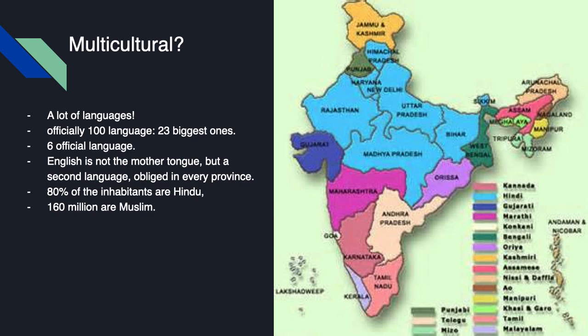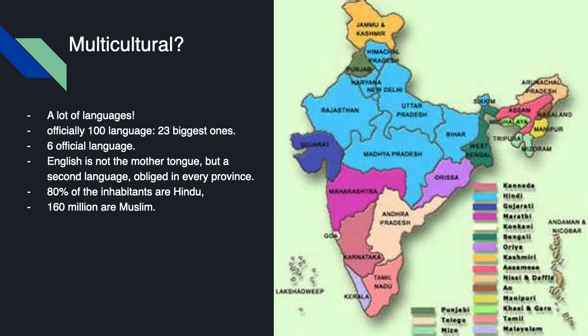English, of course, is not the mother tongue of the country, but it's a second language, and it's obliged in every province. That means that you have to learn English next to the mother tongue of the region, and there's a reason for that, because if you speak English, you can communicate with everyone within the country's borders, and that's very important for the economy.